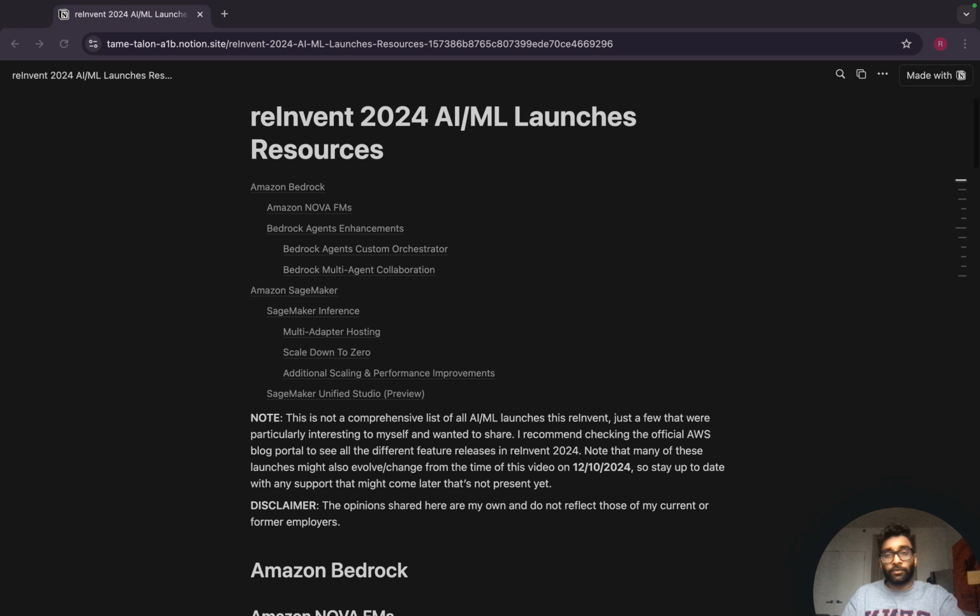This isn't a comprehensive list by any means. I'd check out the official AWS channels via blog or YouTube essentially to understand a more complete list in terms of everything that's been launched. But these are more features that stood out for me and I think will especially take an important place in this coming year in the Gen AI space especially.